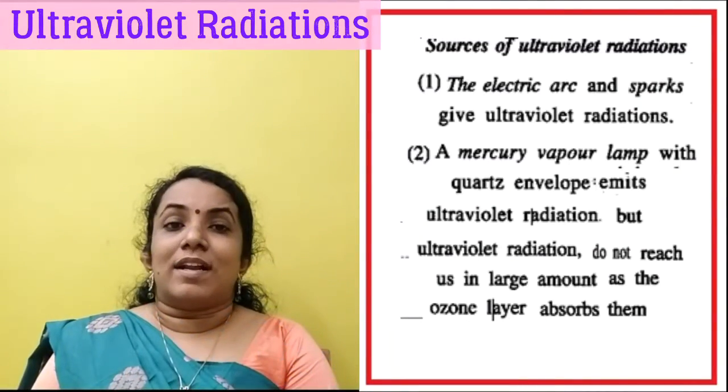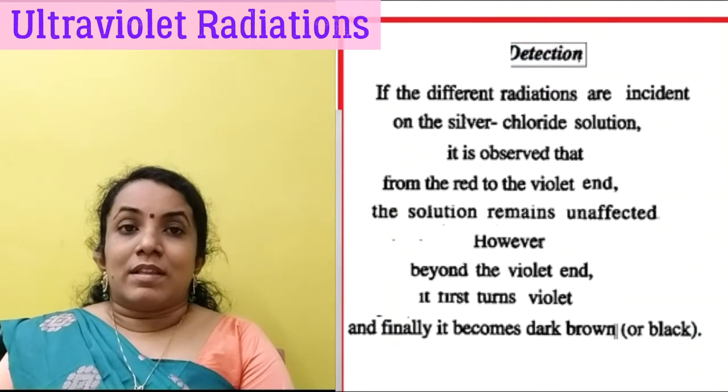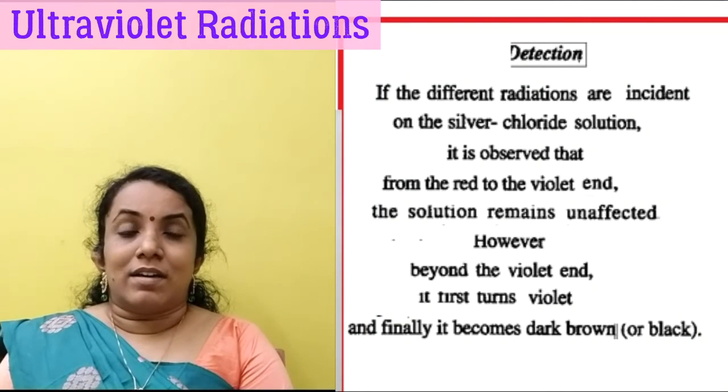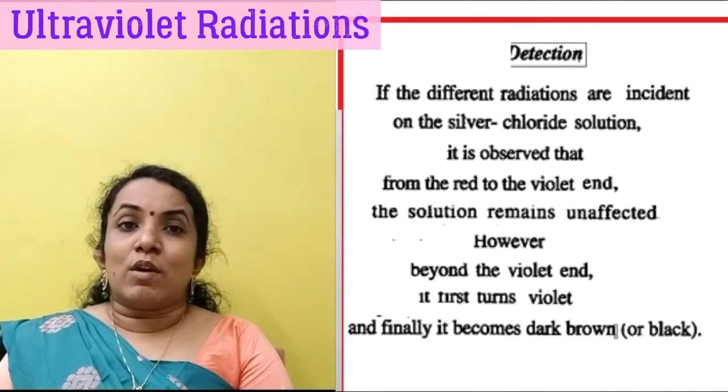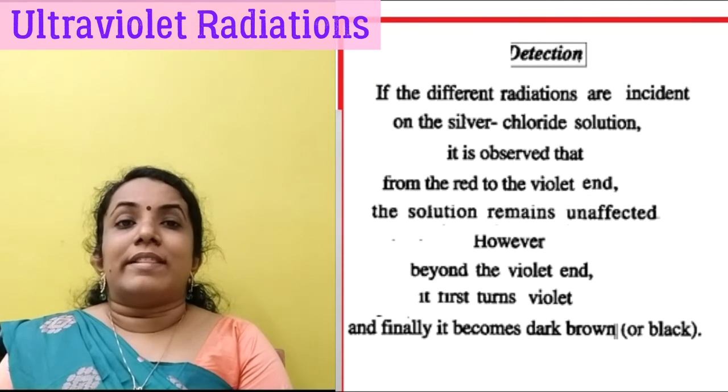The sources of ultraviolet radiations are electric arc and spark. Ultraviolet radiations are detected using silver chloride solution. When silver chloride solution is placed in the path of ultraviolet radiations, it turns blue and then black.